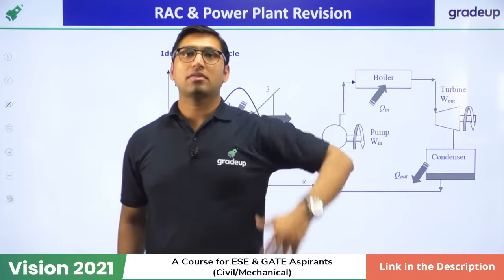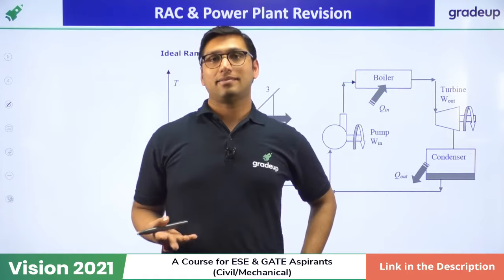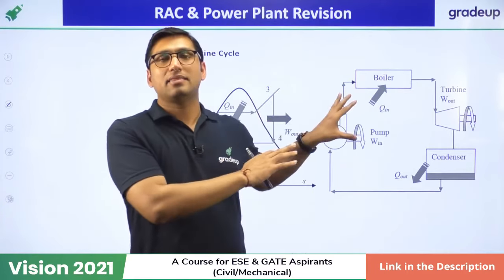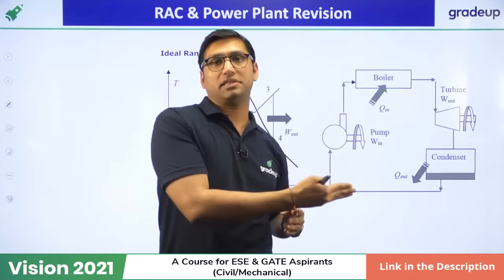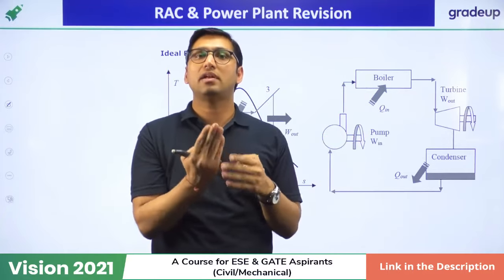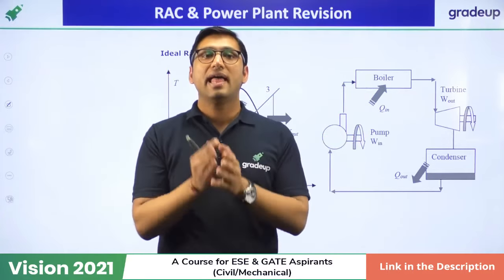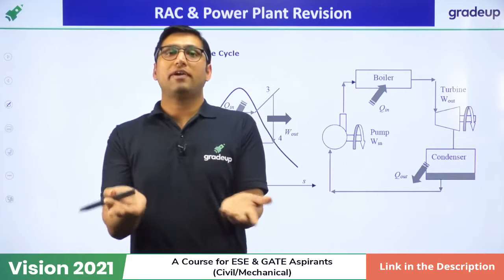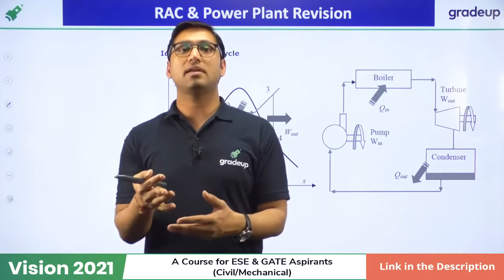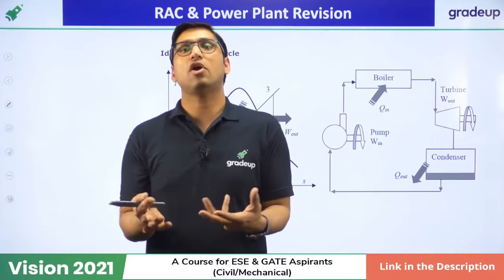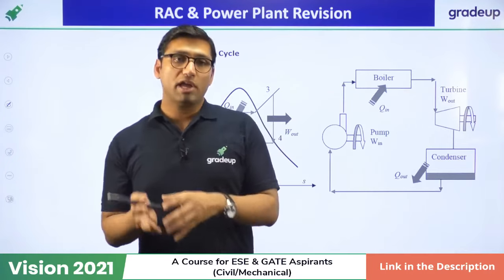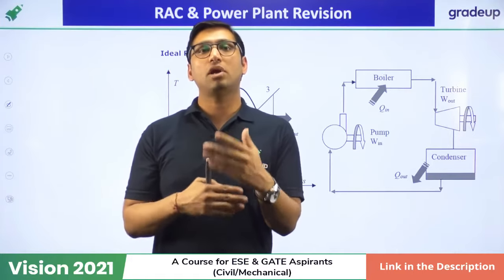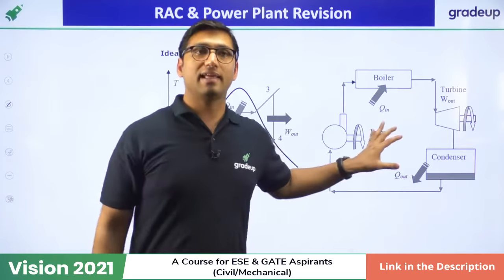Like Guruprad was asking this question, what is the modified Rankine cycle? The modified Rankine cycle is basically a simple ideal Rankine cycle, but with some modification. We require some modification to be done in the Rankine cycle so that the efficiency of the Rankine cycle can be increased. That is called the modified Rankine cycle. And how can the efficiency be increased? With the help of a regeneration or regenerator. Okay, so if we are using a reheater and regenerator in the Rankine cycle, that is called the modified Rankine cycle.